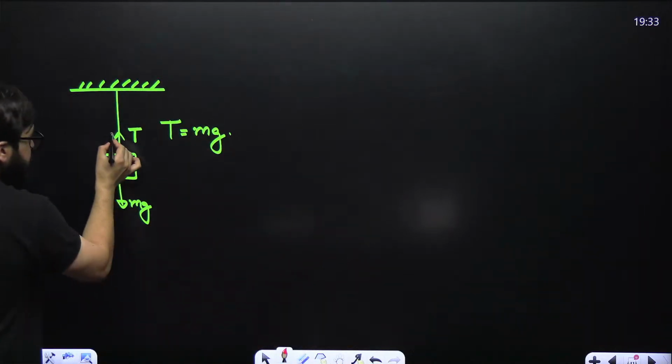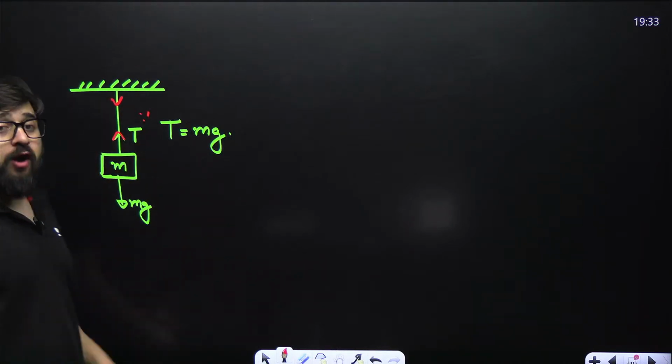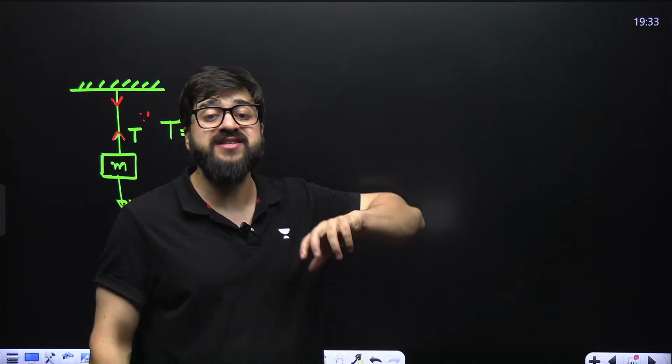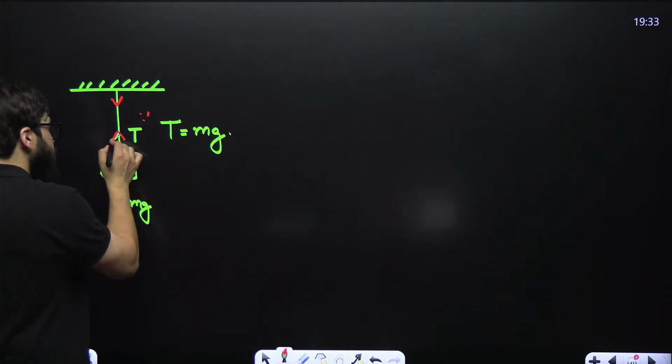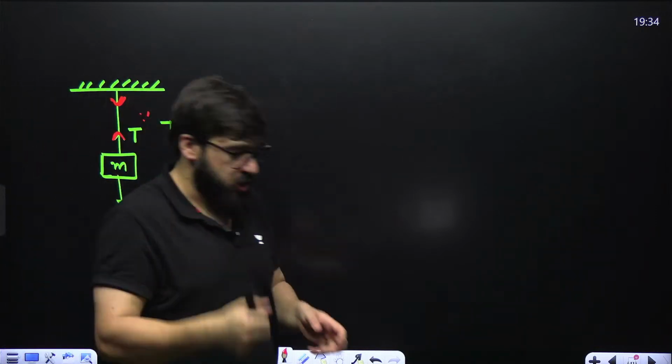Here tension will be something like this. It is always away from the block. You can see over here, away from the object. Here also it will be away from the object. But it's of pulling nature.